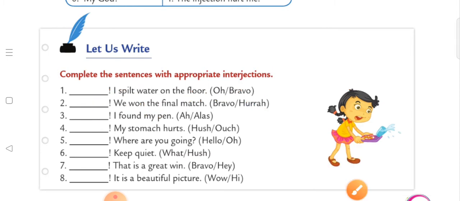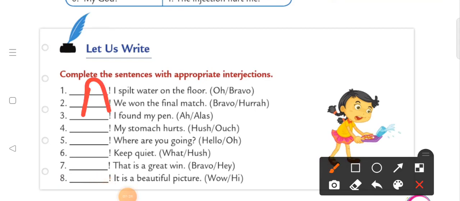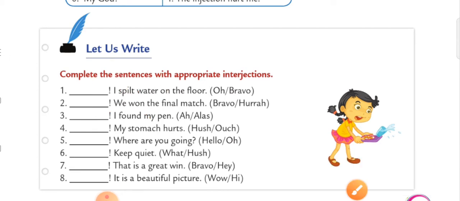HURRAH. Okay. Then third one, dash, I found my pen. What will you use over here students? What do you think? Would it be ah or alas? Well, yes, we can say ah over here, right? Ah, I found my pen. There it was. ऐसा वाला है ना?